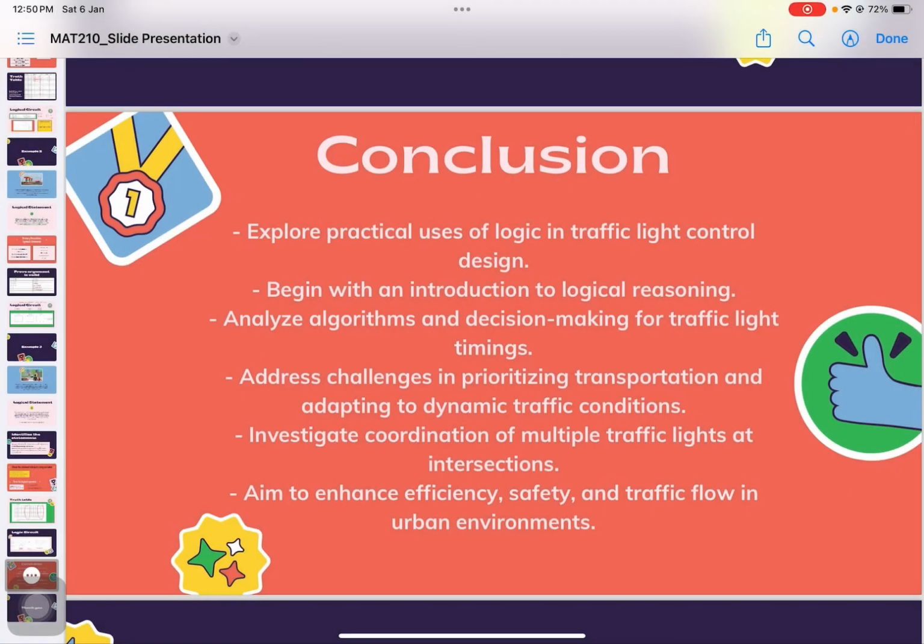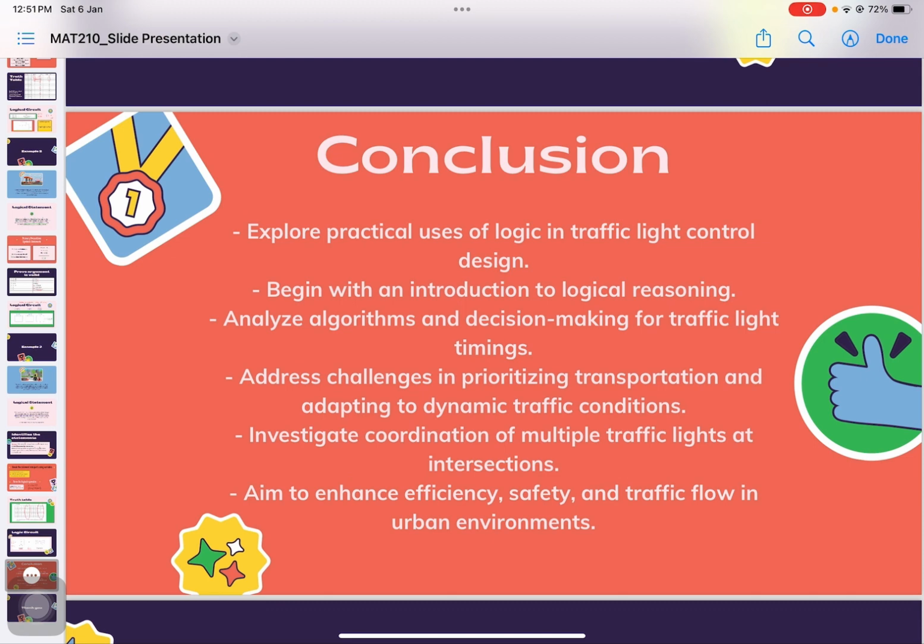For the conclusion, in this comprehensive project, we delve into the practical application of logic within the design and operation of a traffic light control system. The exploration initiates with an insightful introduction to logical reasoning, laying the groundwork for a thorough analysis of the specific algorithms and decision-making procedures that govern the timing of traffic lights. The investigation extends into the complexities inherent in prioritizing diverse forms of transportation, adapting to dynamic traffic conditions, and effectively coordinating the synchronized operation of multiple traffic lights at intersections.